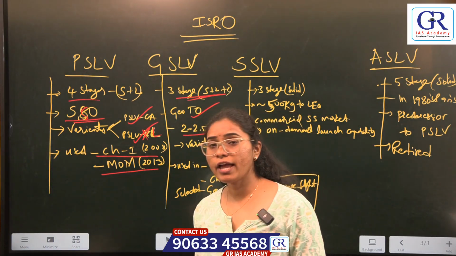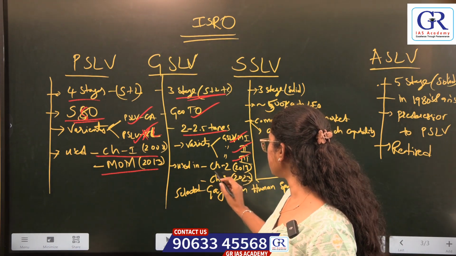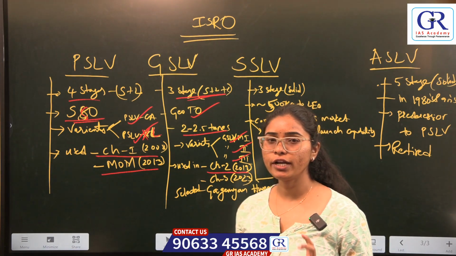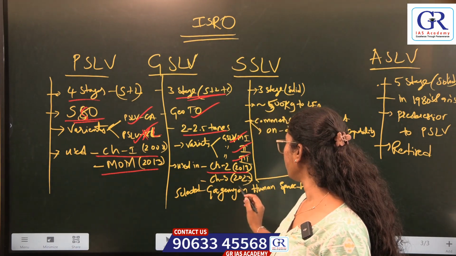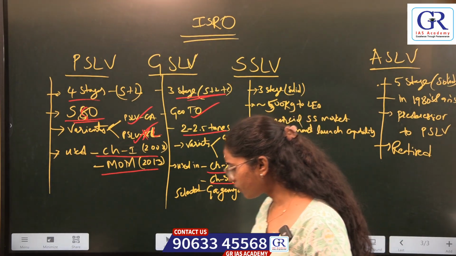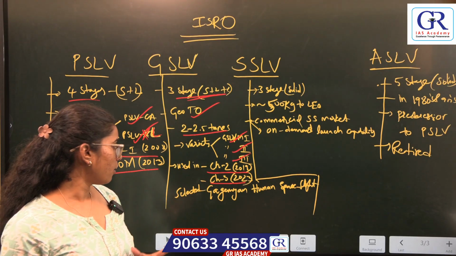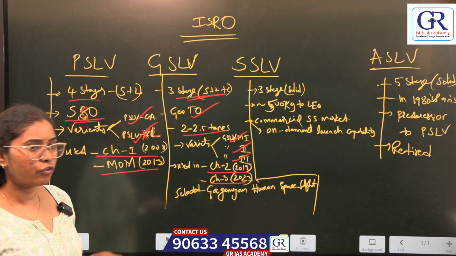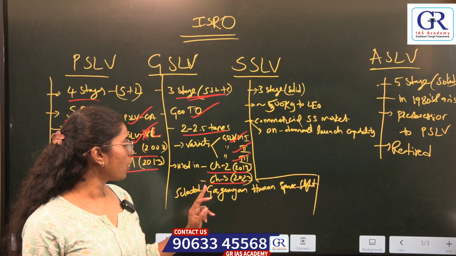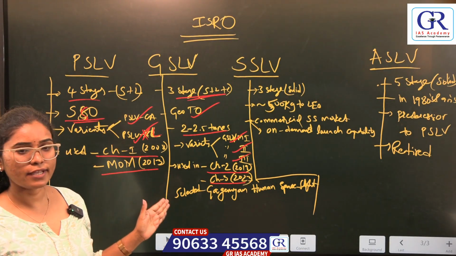Where we have used this GSLV launching vehicle is, we used it in Chandrayaan 2 in 2019 and in Chandrayaan 3 in 2023. And one more thing, we have also selected the GSLV launching vehicle for a future mission, that is the Gaganyaan human space flight mission. I hope you got about GSLV.